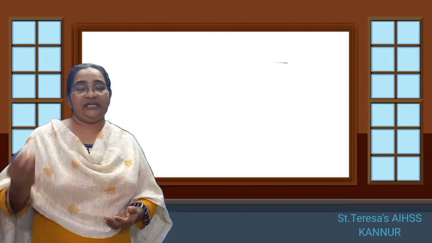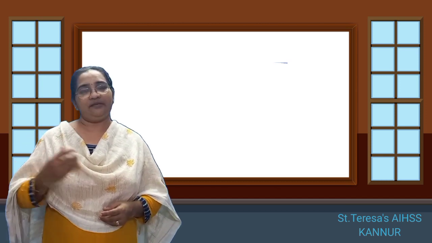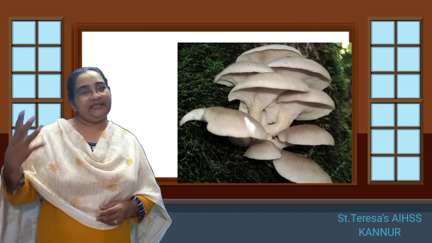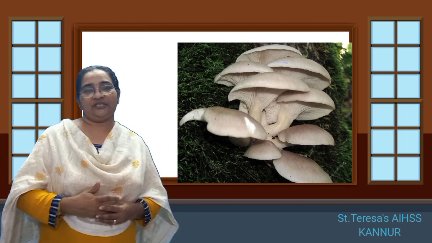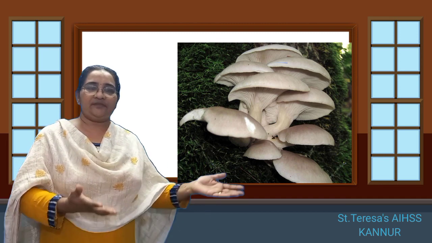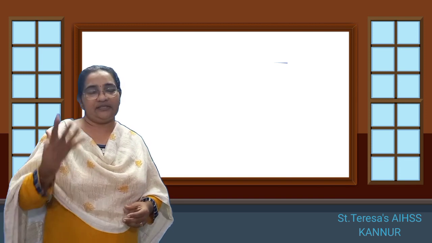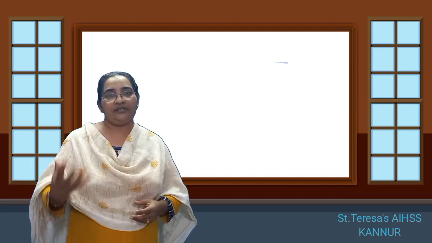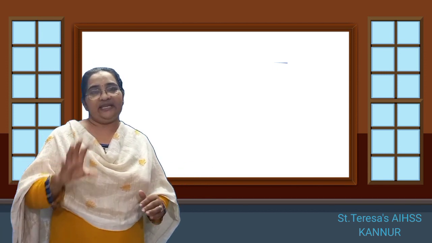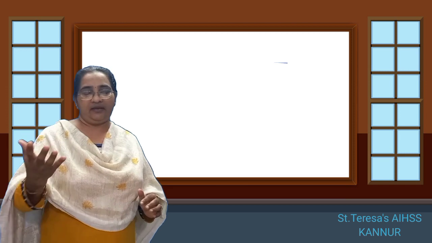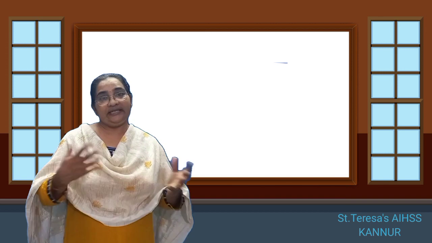Now, we would have seen other types of mushroom, isn't it? Where have you seen mushroom? Yes, we can see mushroom growing on dead branches or dead barks or dead things, plant parts which have fallen onto the ground during the rainy season. You can see the mushroom growing up, isn't it? So how does it grow up? Yes, it does not destroy anything. It just takes the decayed matter. From the decayed matter, it takes in the nutrition that it needs and it goes.